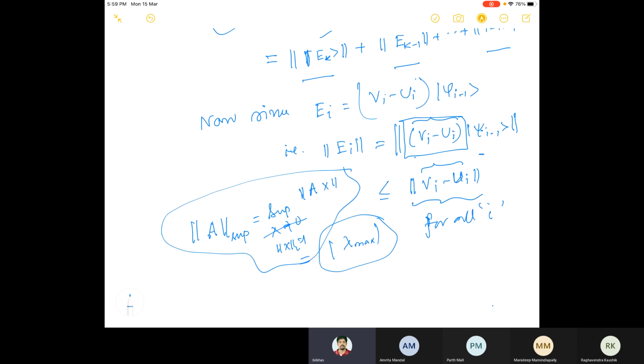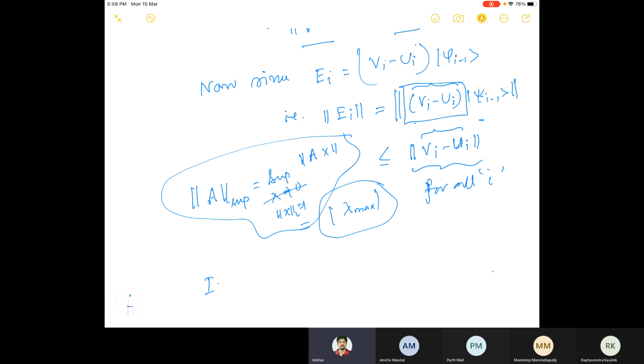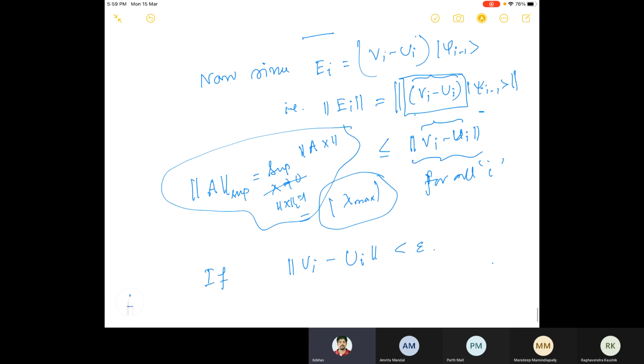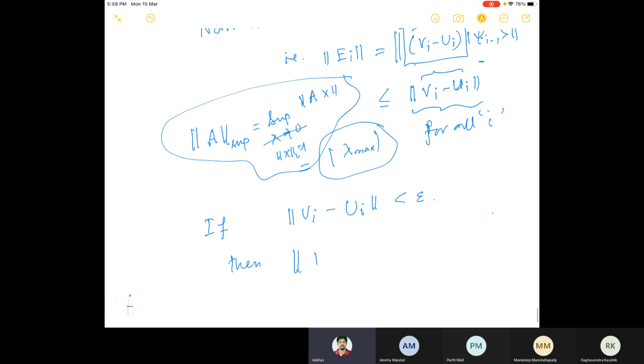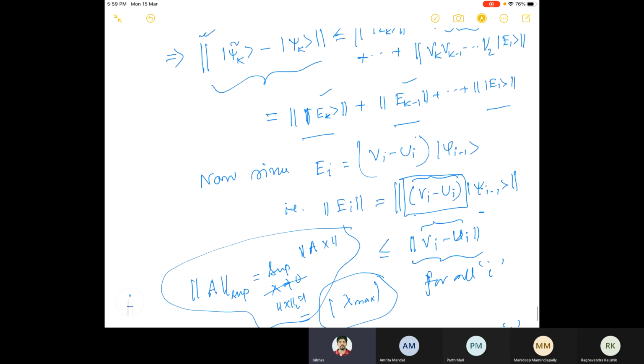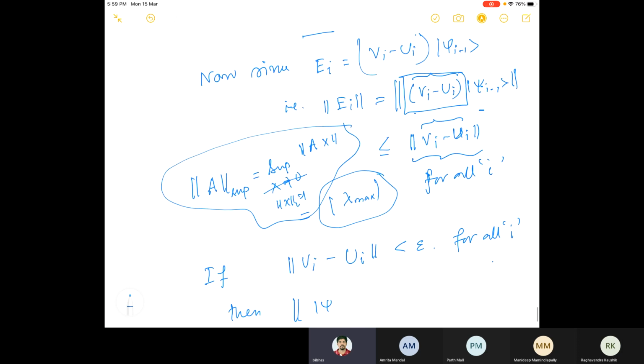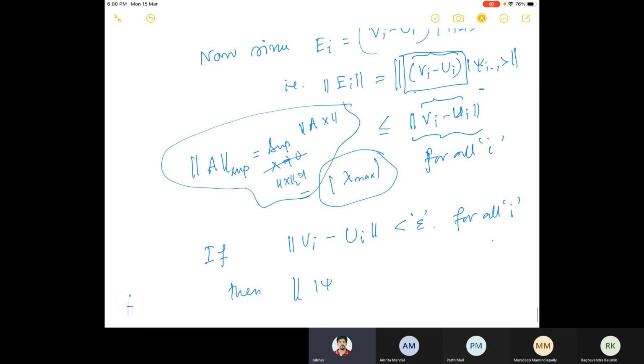So finally, we can say that if the norm of Vi minus Ui is less than some epsilon, taking the maximum value over all i as some number epsilon, then for all i we can say psi delta k minus psi k will be less than k epsilon.